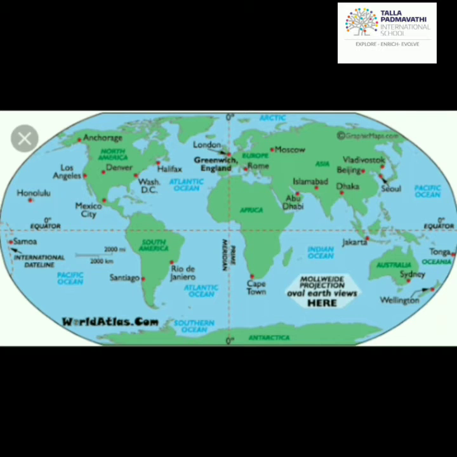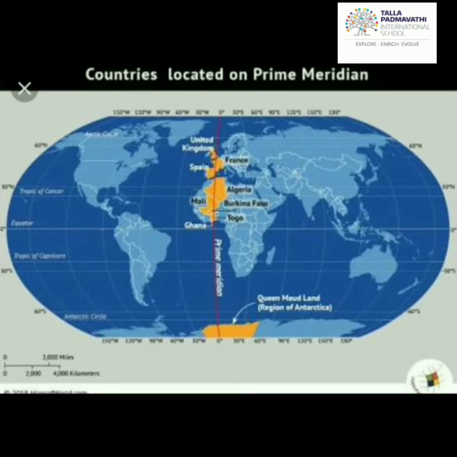So in 1 hour, how much does the Earth travel? 360 divided by 24 is 15 degrees. That means the Earth rotates 15 degrees in an hour.